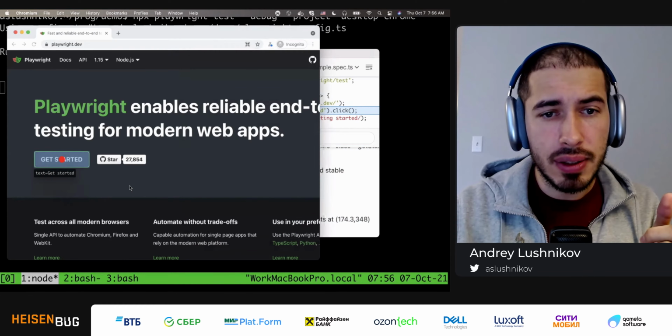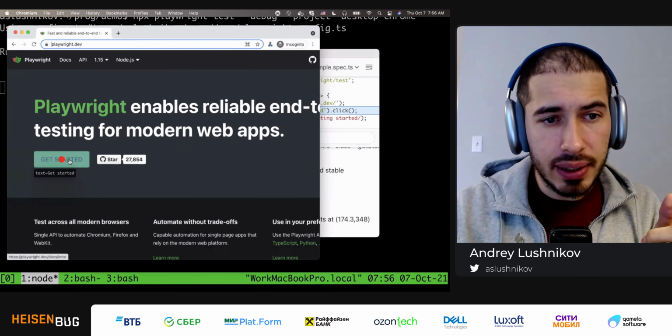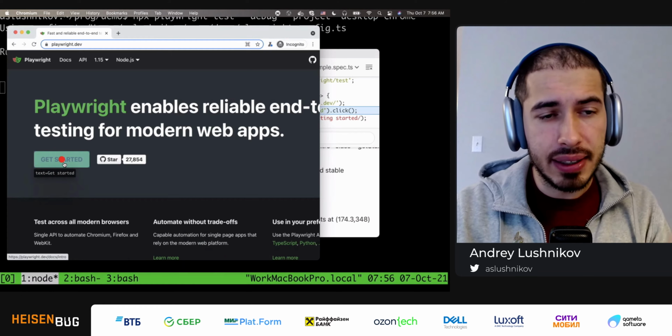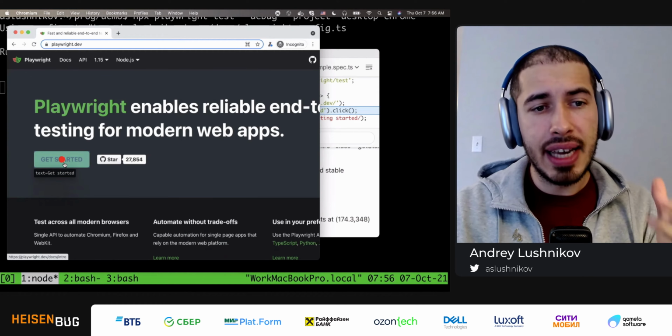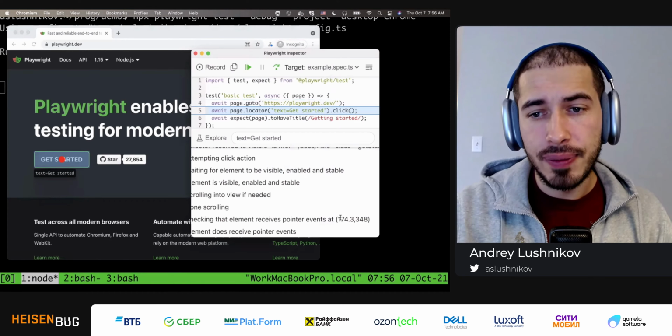And if we go back to the browser window, we can see this red dot. And this is where Playwright is about to click, and this is where we are aiming, and these are the coordinates that we validated.